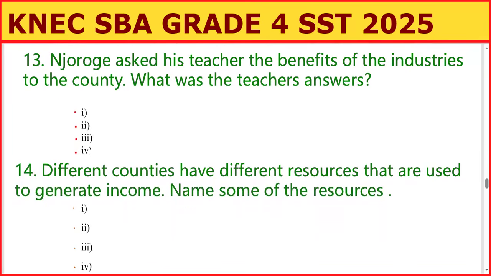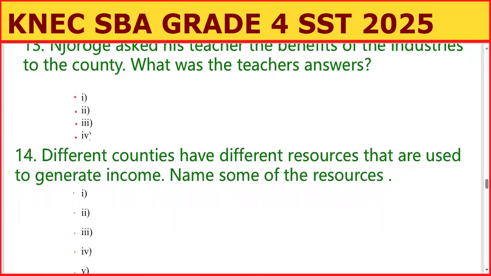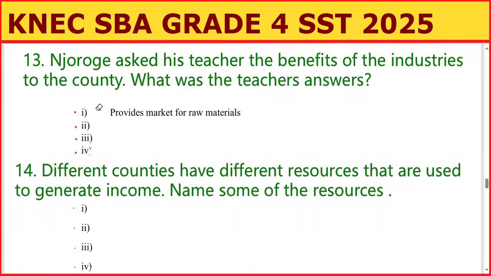Jorogo asked his teacher the benefits of industries in the county. What was the teacher's answer? Benefits of industries, you can write there. We have benefits of industries in the county. We can say number one, it provides market for raw materials. Remember, if you have an industry that is dealing with maize milling and so on, food industry and so on, it can provide use of the raw materials in the county.